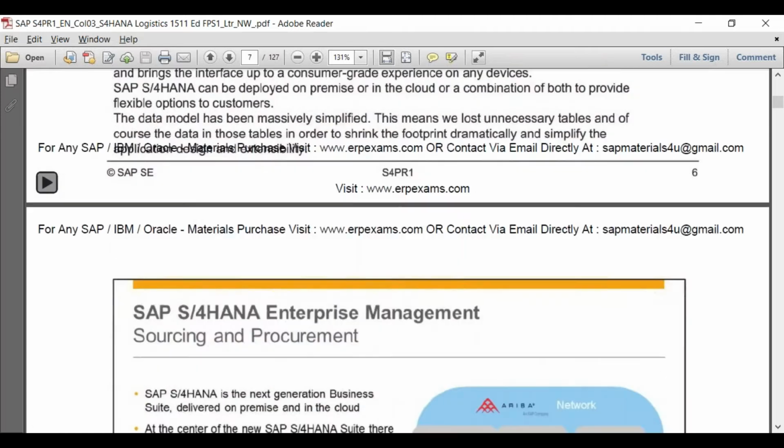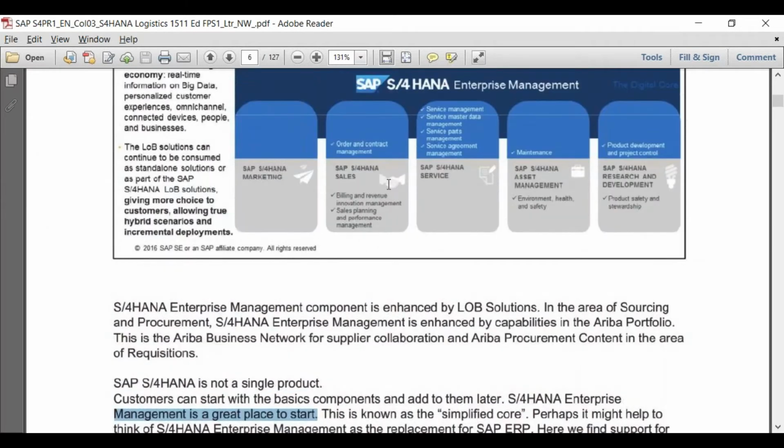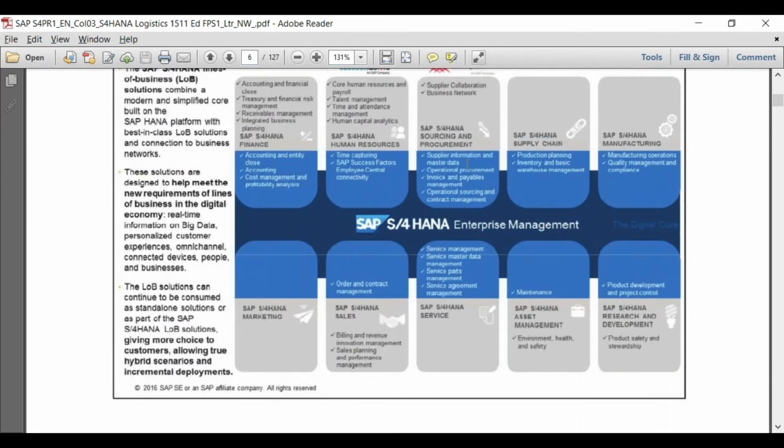I'm just trying to find where exactly that point is written. Yeah, customers can start with the basic component and add them later. SAP S/4HANA Enterprise Management is a great place to start. So start with the best business practices first, this core process, and later on, whenever you feel a need of going for the cloud offerings, you can activate it easily because now it is natively integrated.